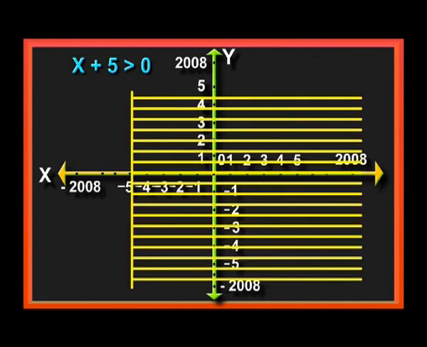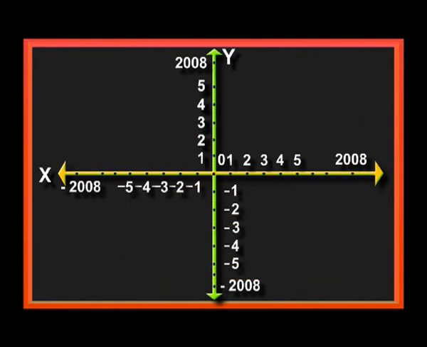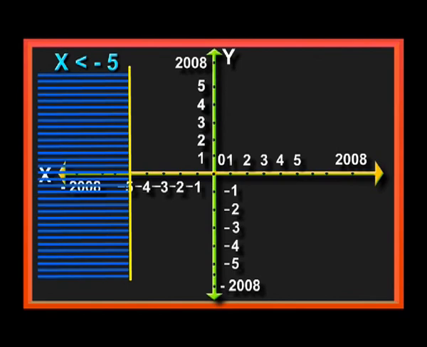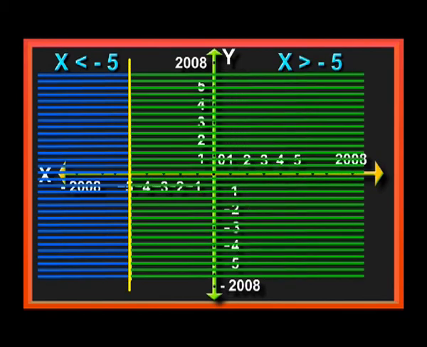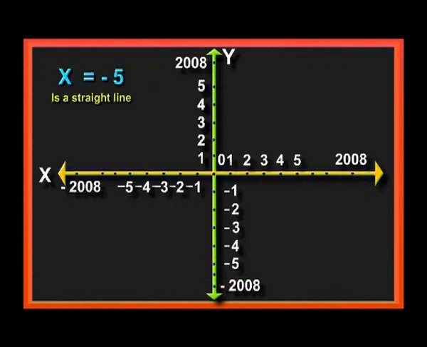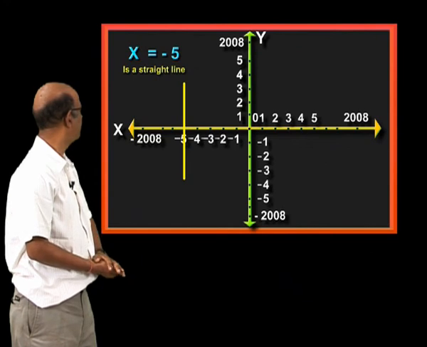First you draw x plus 5 is equal to 0, then we are able to tell what is less than 0 and what is greater than 0. x is less than minus 5 portion is this side, x is greater than minus 5 portion is this side, and x is equal to minus 5 represents this straight line. If you know this point very properly, then you are able to know the inequalities in a very clear manner.